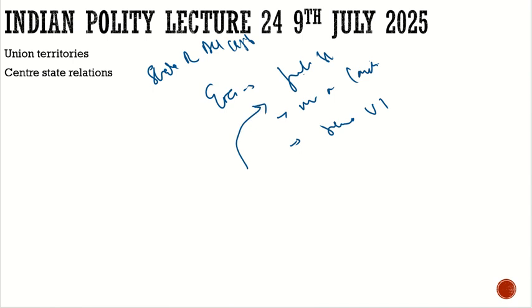Then we have the example of Manipur. How did Manipur become a state? Through violence, because there were insurgencies and they in a way forced the center to make Manipur a state. They snatched this statehood for themselves. So it was attained by violence. Should we wait for every UT to go through violence and then get statehood? No, it can't be the solution.